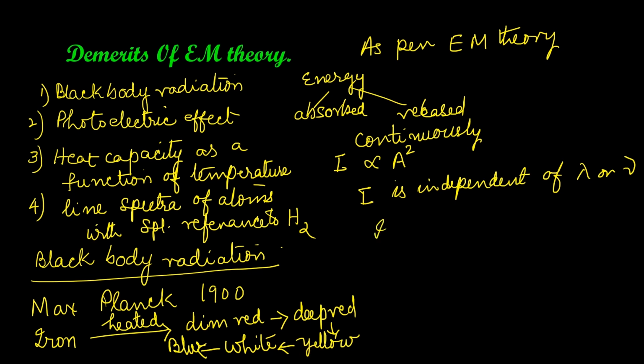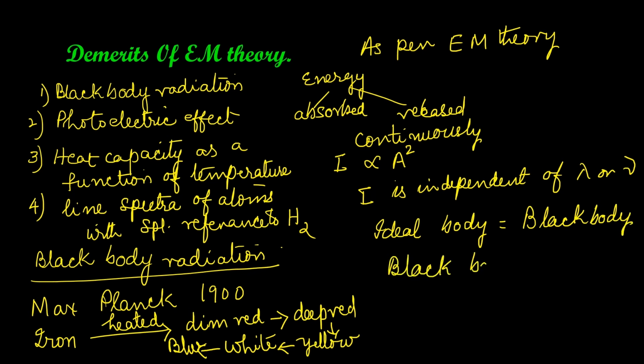Planck suggested that an ideal body can absorb and release all wavelengths or frequencies of radiation. He called such a body a black body and the radiation black body radiation. According to Planck, intensity is directly proportional to frequency.